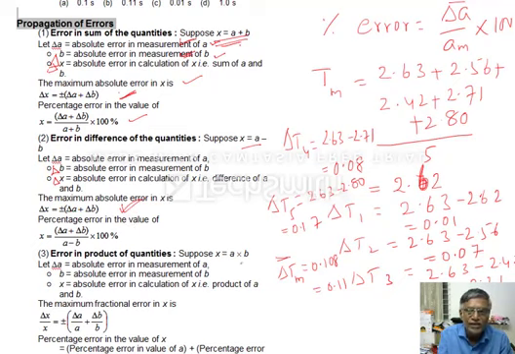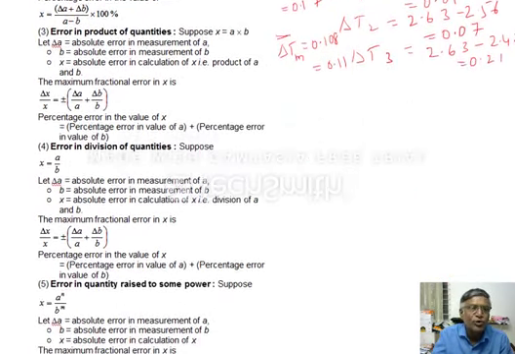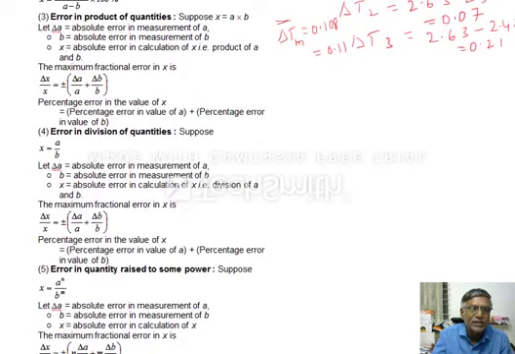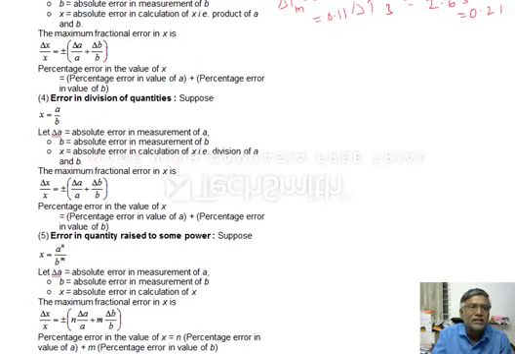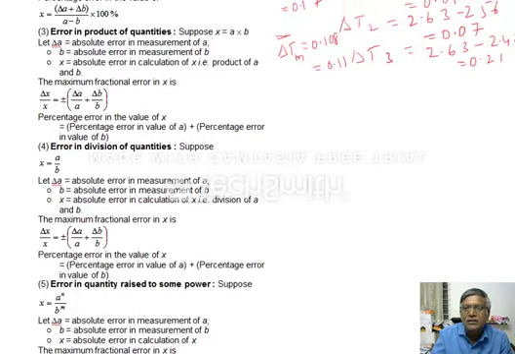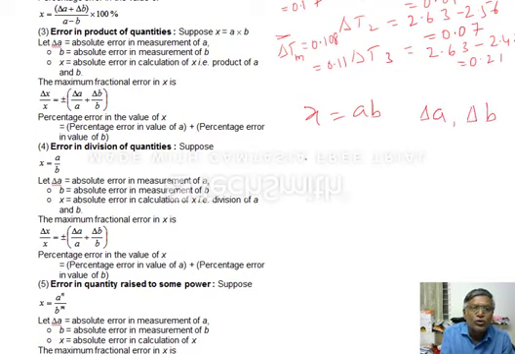So error in product of quantities. See, product of quantities ये most important है, product, error, डिवीजन में, देन रेज टू पावर. ठीक है. प्रोडक्ट में सपोज X इज इक्वल टू A into B, you are interested in finding error. ए में एरर डेल्टा ए है, delta B is error in B. So delta X by X is nothing but plus or minus delta A by A plus delta B by B. This is the formula.